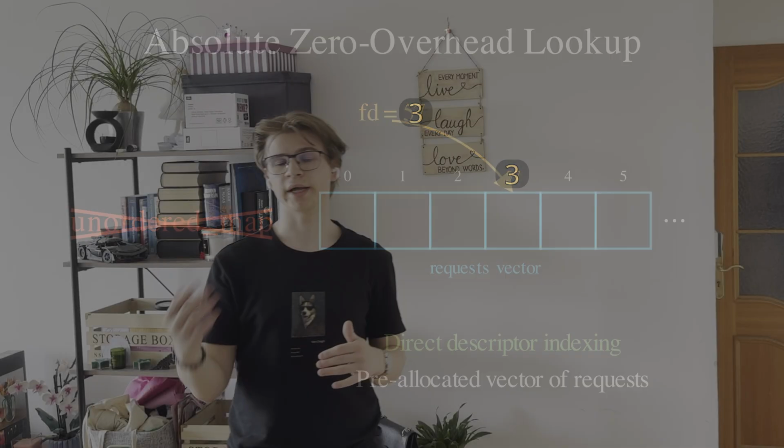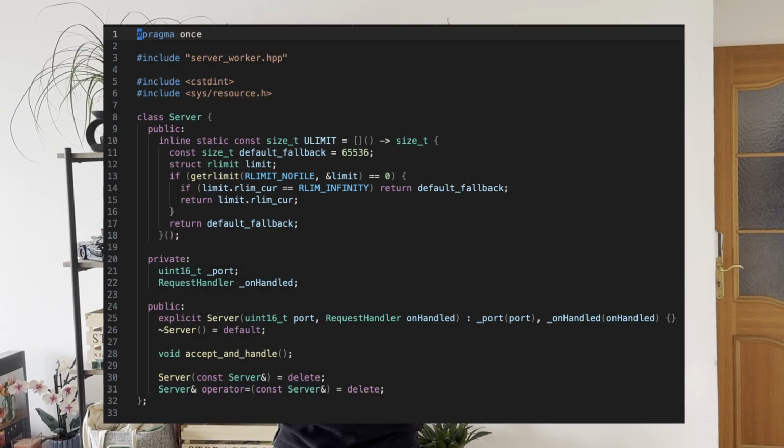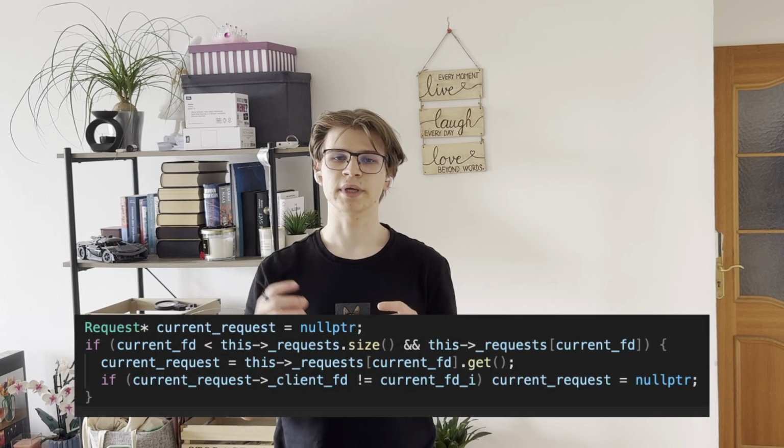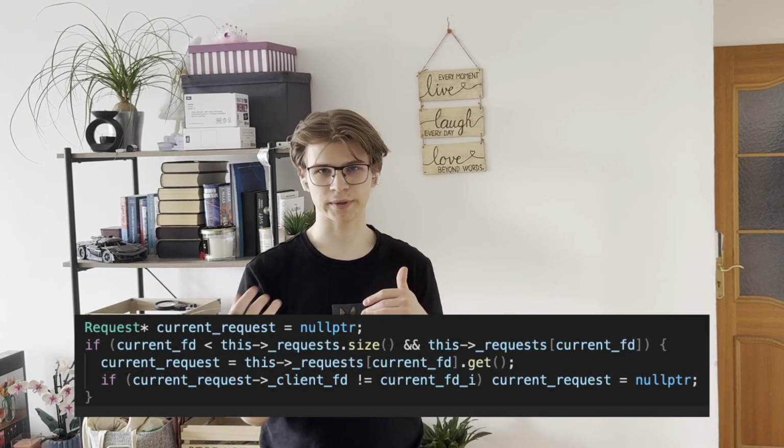Basically, we know ahead of time that the client file descriptor could be from 1 up until our ulimit. So at startup, we get the OS ulimit and pre-allocate this array of requests. This means that while processing each kevent, we can look up the underlying request with zero lookup overhead.